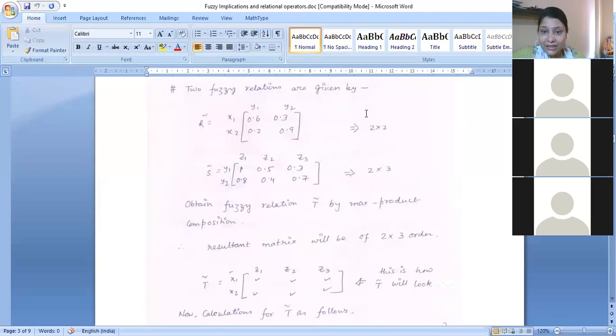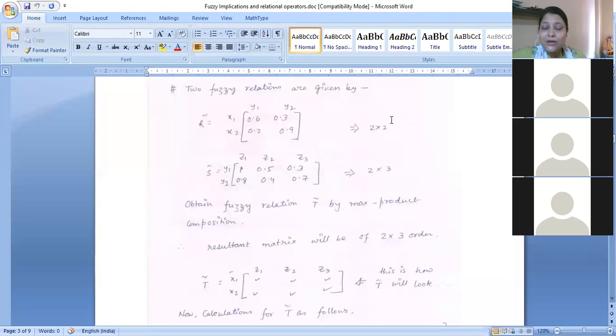As far as matrix notation is concerned, the first number denotes the row number, the second denotes the column number.